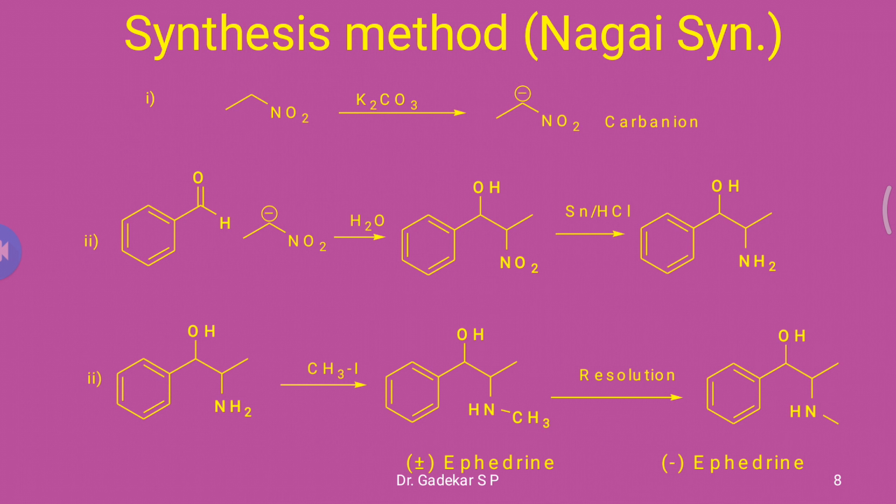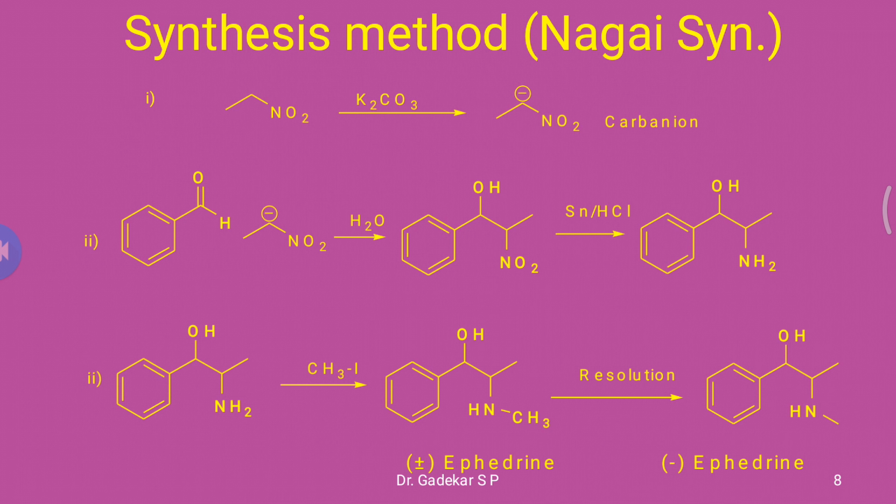In the second reaction, benzaldehyde reacts with the carbanion, the nitroethane anion, in the presence of water to form a second intermediate, a hydroxy nitro intermediate. Then this is reduced with tin in the presence of HCl; the nitro group is reduced to an amine. So this is the formation of the amine and hydroxy group.